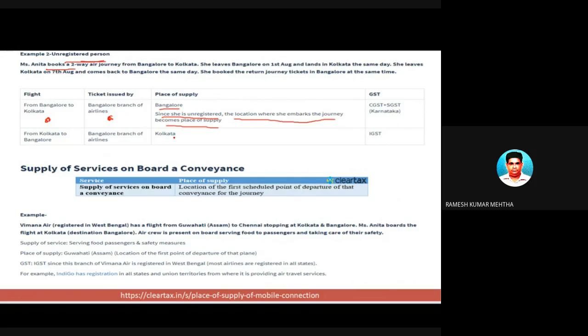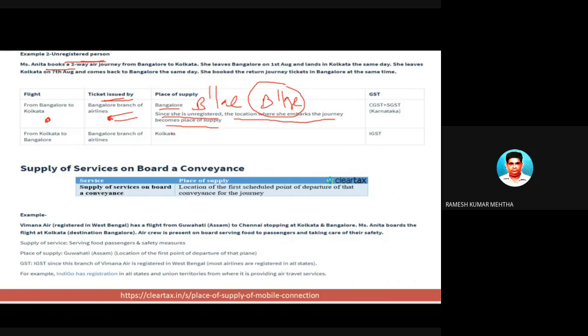The place where she embarks, meaning where she is boarding the flight. She is boarding the flight at Bangalore. And who is providing this service? Tickets are issued by Bangalore Airlines. So the Bangalore person is the supplier of services, and the place of supply of service is at Bangalore. So it is an interstate supply of service.